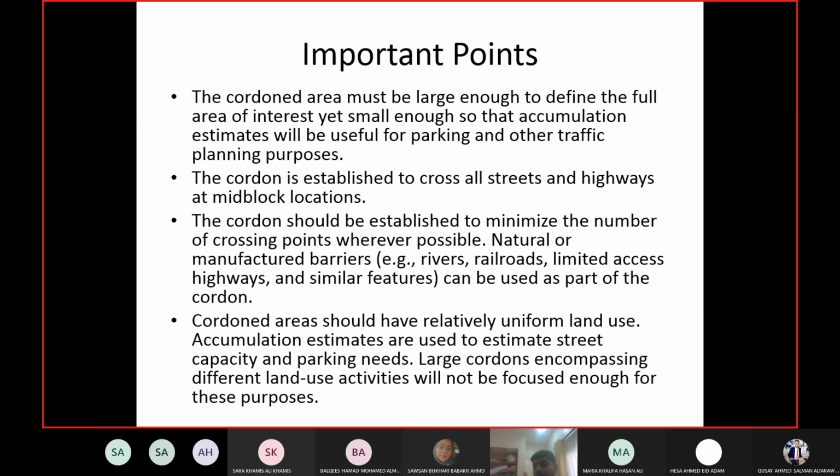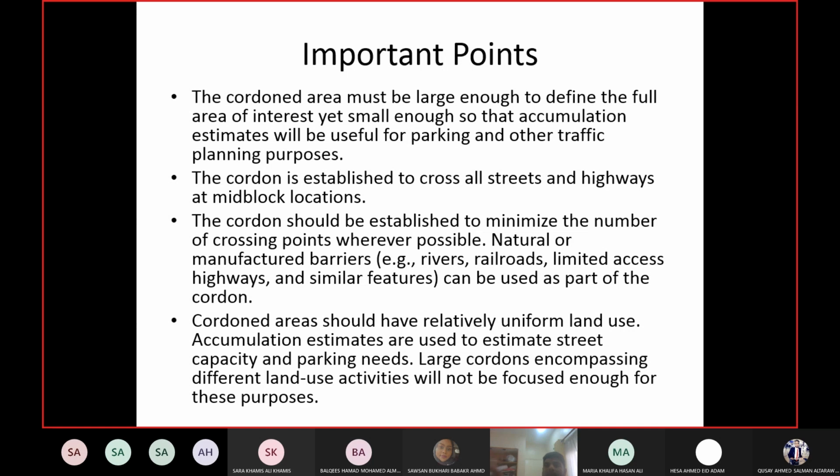So if you are making a boundary which is leaving, let's say, Kingdom Mall out of the boundary, that means you are not taking care of the traffic coming from that mall. Okay, so in that case, whatever number of vehicles you are getting in your count, you do not know the source for them. Okay, and so our aim to do the cordon count is to know how many vehicles are in the area and for which purpose.